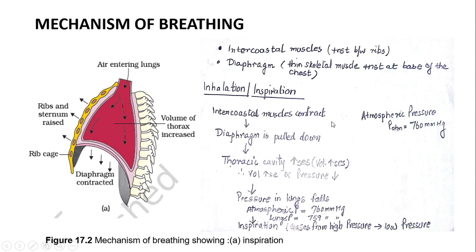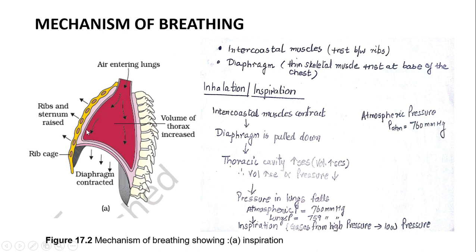Generally the air moves from high pressure to low pressure. So that means if air has to enter into the lungs, the pressure inside the lungs should be low. So if atmospheric pressure is 760 mm of Hg, what will happen?